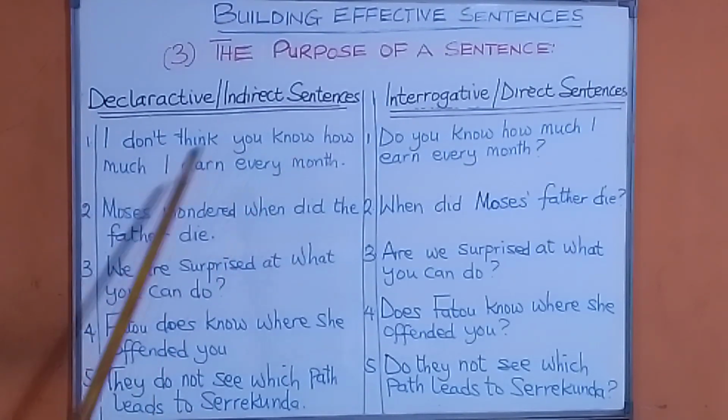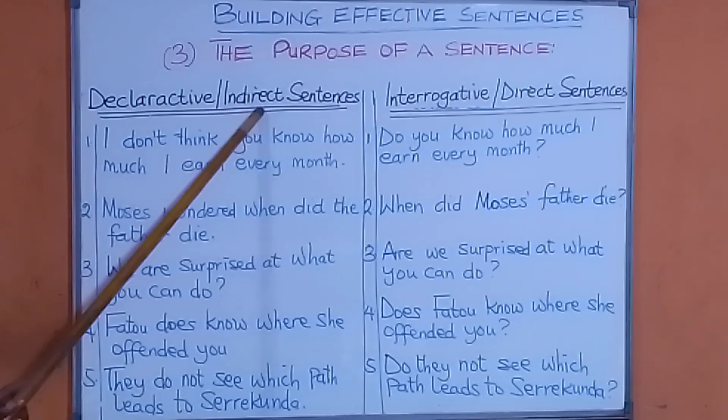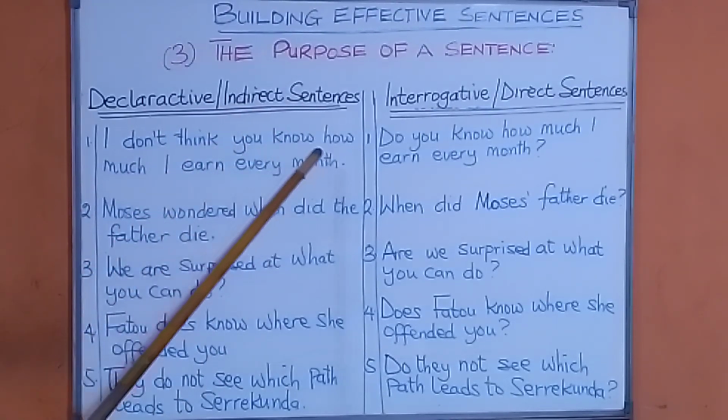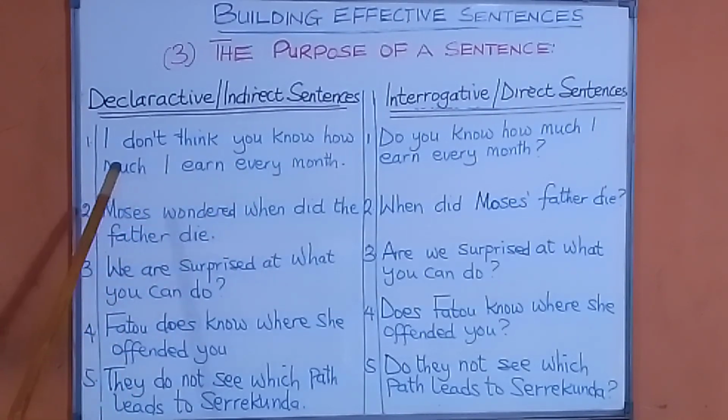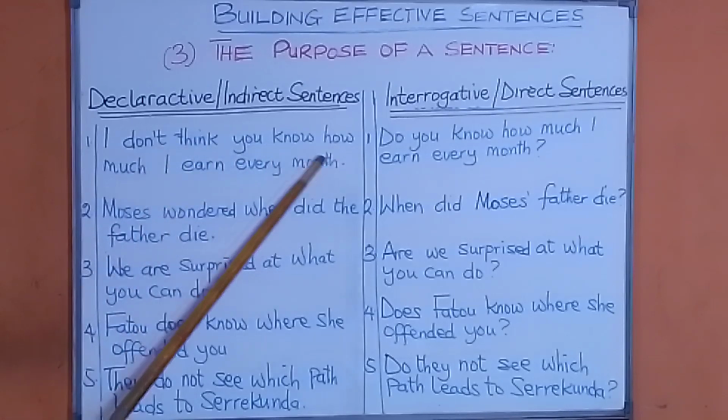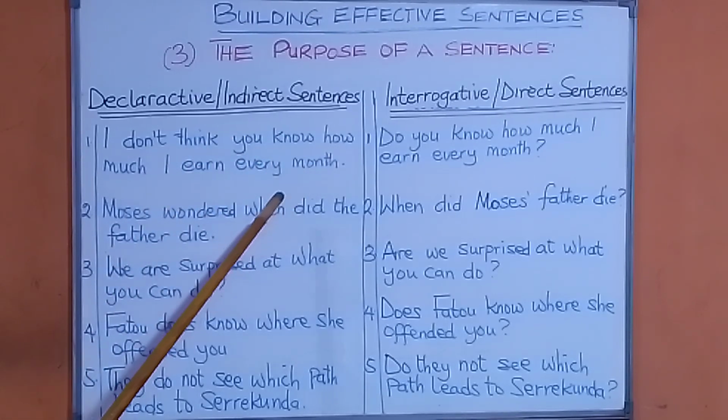That is an indirect question. How much I earn every month is an indirect question. In this case, I don't need a response.